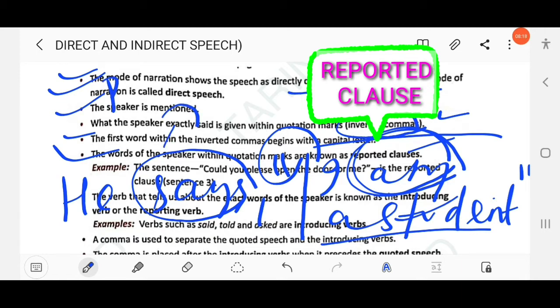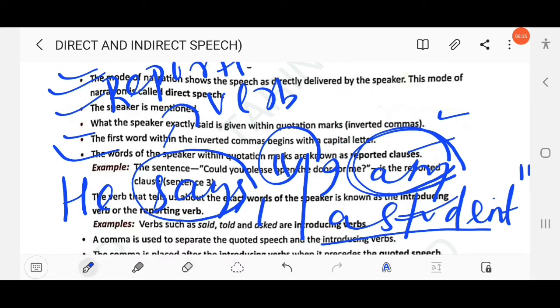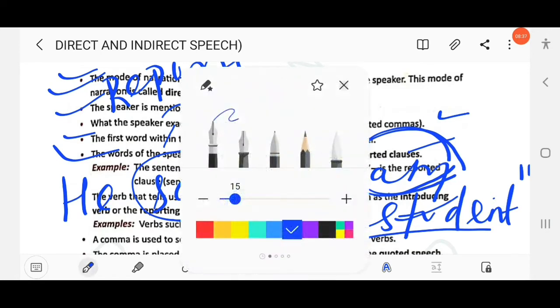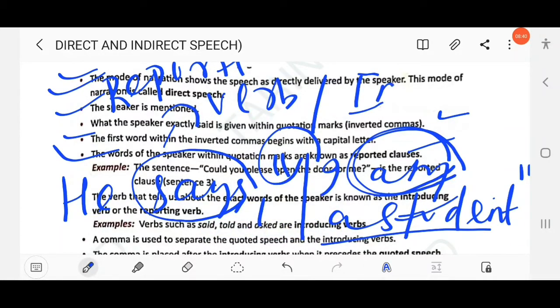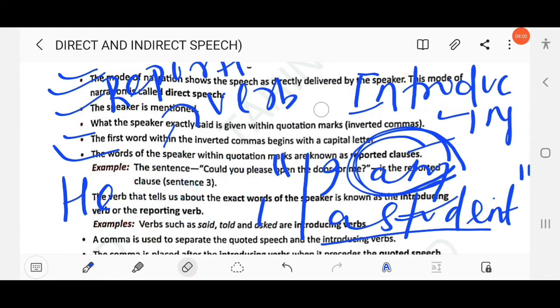Here says is called reporting verb, or we call it introducing verb. Clear? Here he says I am a student. Here says is known as reporting verb, and am is known as reported verb, and I am a student, this is known as reported clause. Okay.